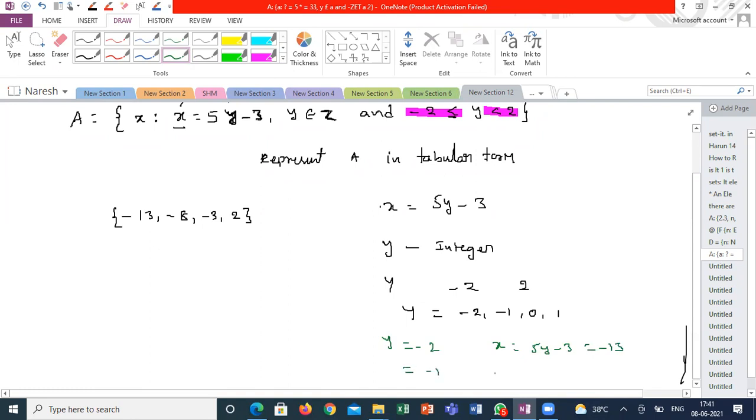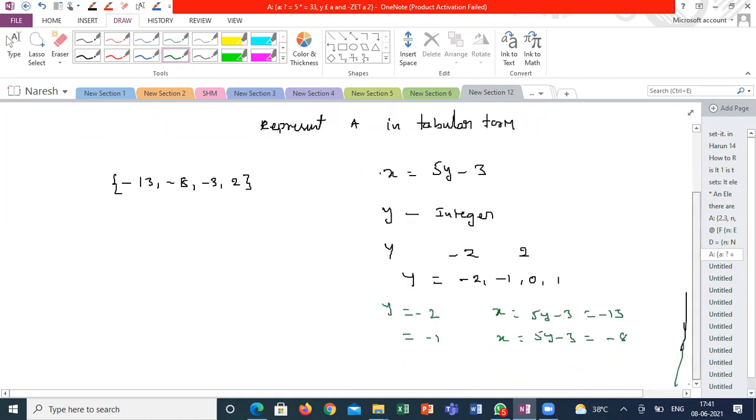When y is equal to minus 1, x is minus 8. When y is 0, x is minus 3, and when y is 1, x is equal to 2. So the tabular form of set A is minus 13, minus 8, minus 3 and 2. Is it clear, guys?